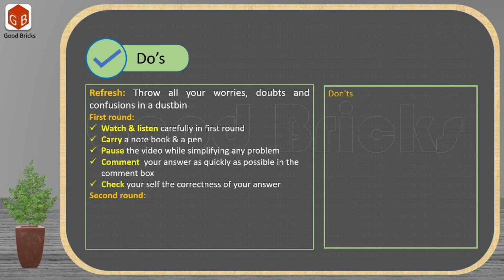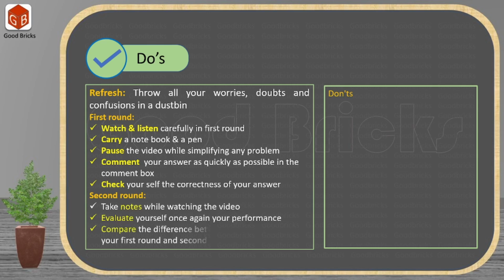When you are watching the same video the second time, take running notes while watching the video. Evaluate once again your performance and compare your first round performance with the second round performance. These are the important instructions for doing quick revision tour.